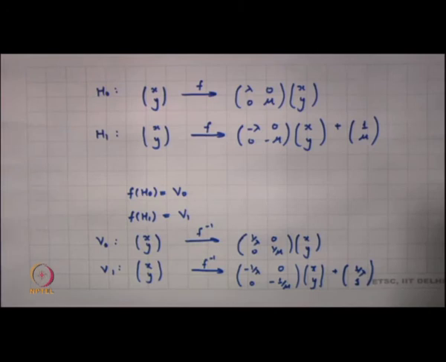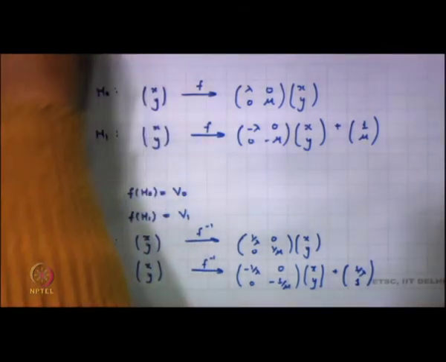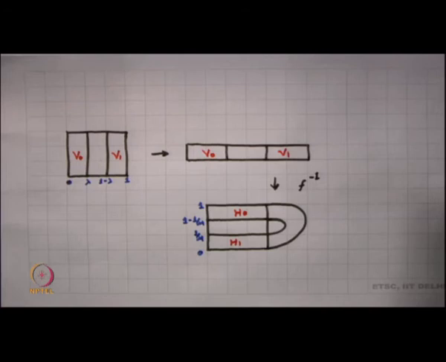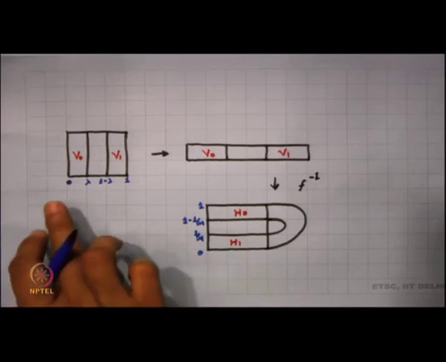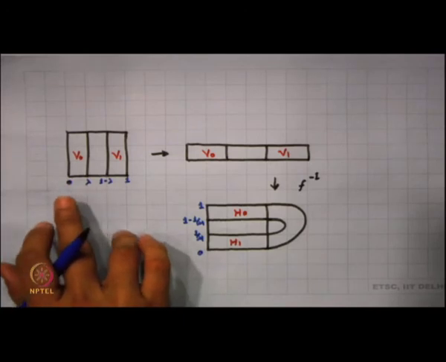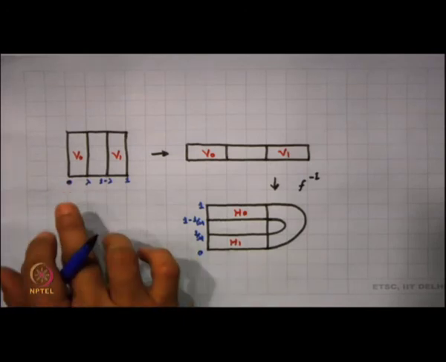So, define f inverse also similarly, and if I now want to look into f inverse, f inverse is defined not completely, but on V naught and V 1. So, this is how f inverse gets defined. We find that you have V naught, which is basically a rectangle of dimension lambda cross 1.